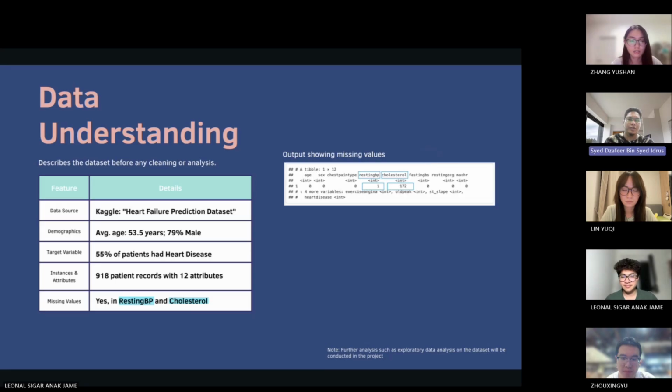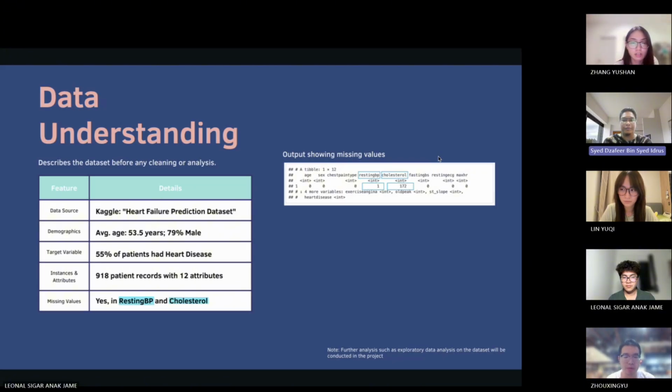Thank you, Leo. Now let's look at the data. We used the Heart Failure Prediction dataset from Kaggle. As you can see in the table, our raw dataset has 918 patient records and 12 attributes. The data includes patient demographics, like an average age of 53.5 years, and is mostly male.